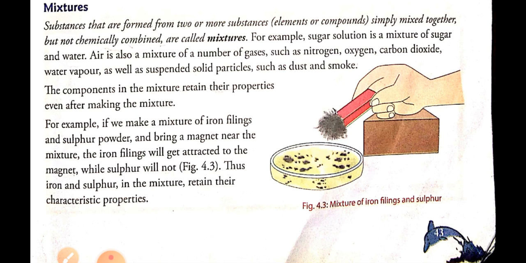When you make a mixture of sugar and iron filings and bring a magnet near that mixture, all the iron particles will get stuck to the magnet. So this shows that the components in a mixture retain their properties even after making the mixture.